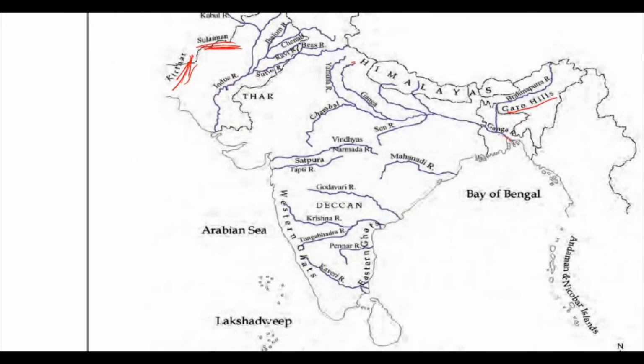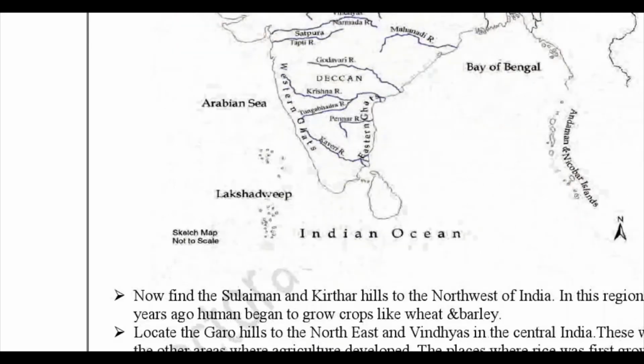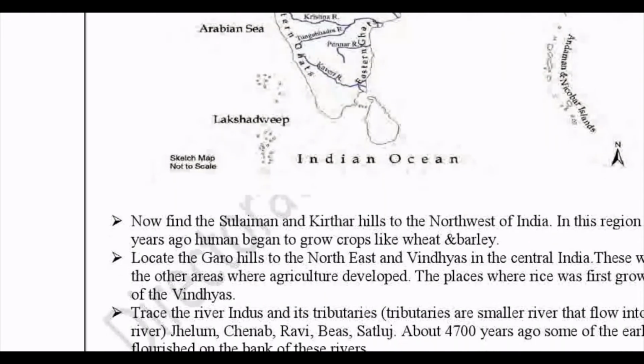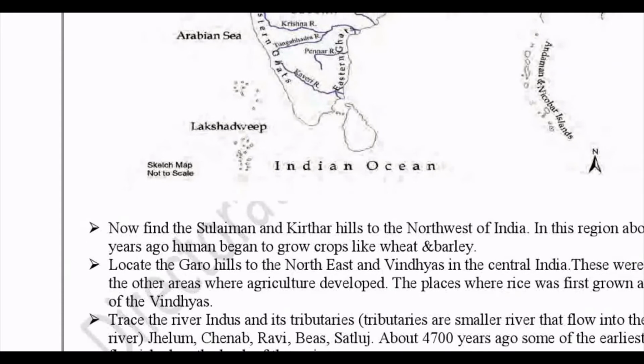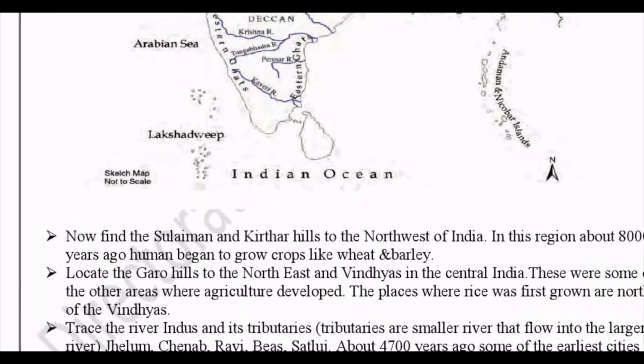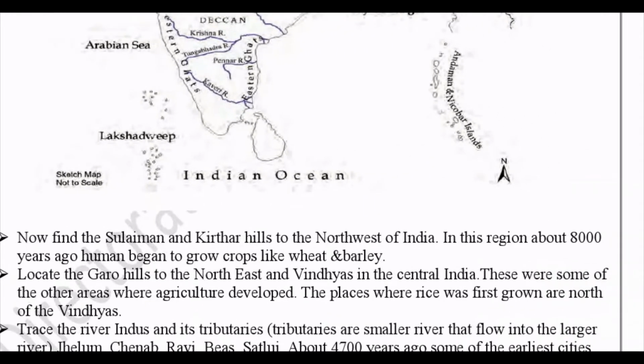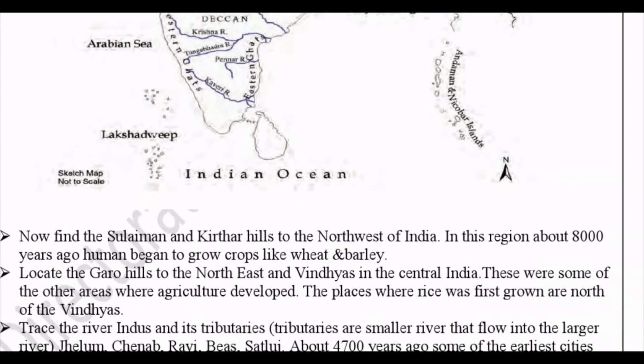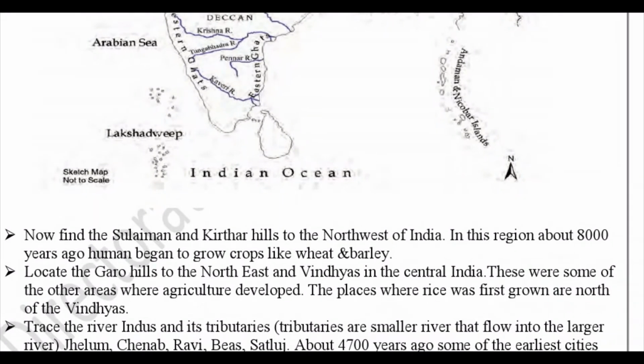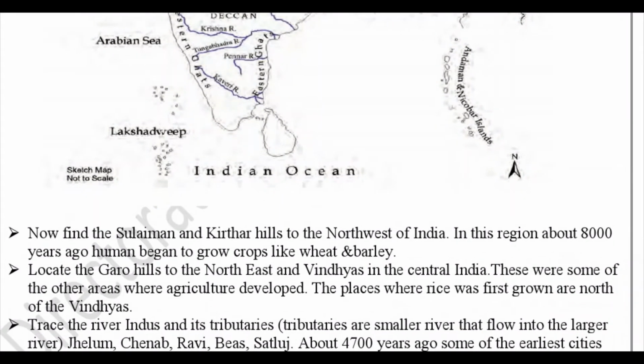Now let us read the next point given to us, that is, locate the Garo hills to the northeast and Vindhyas in central India. These were some of the other areas where agriculture developed. The places where rice was first grown are north of Vindhyas.